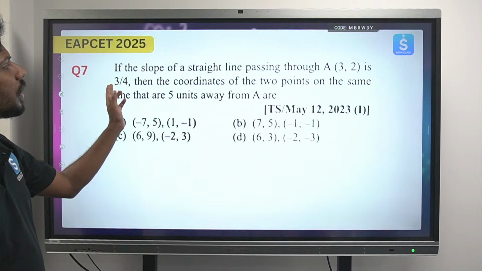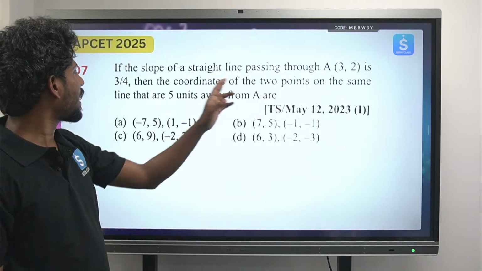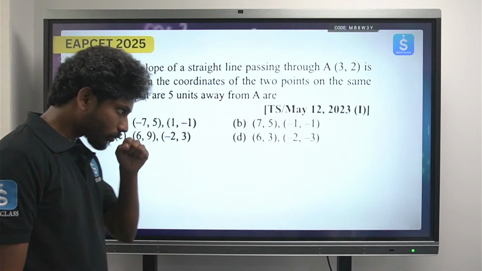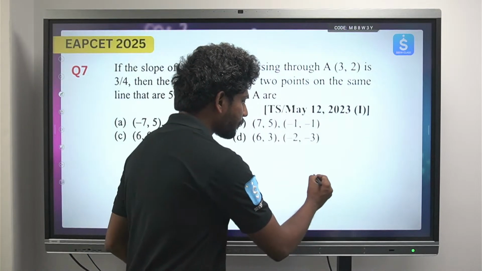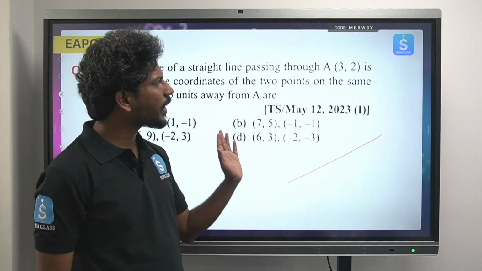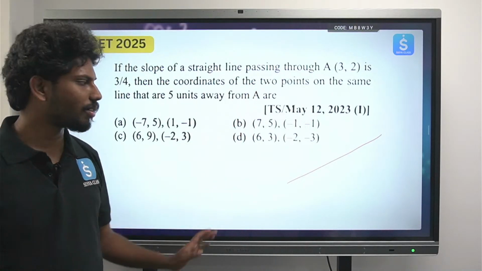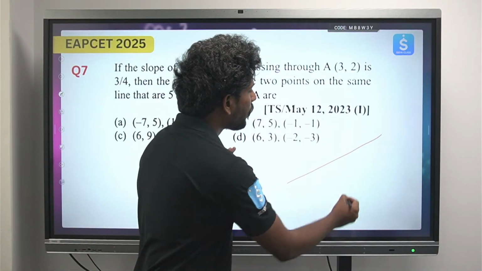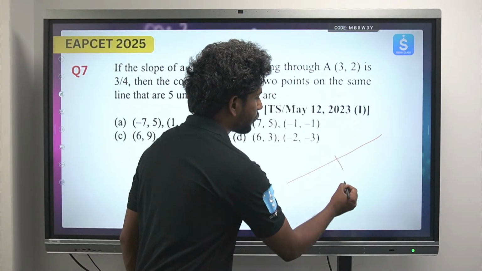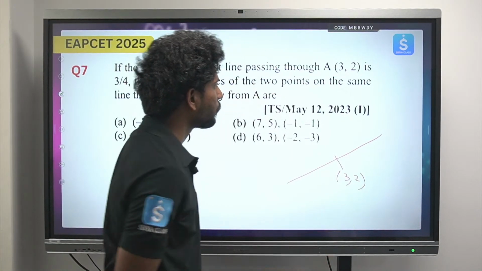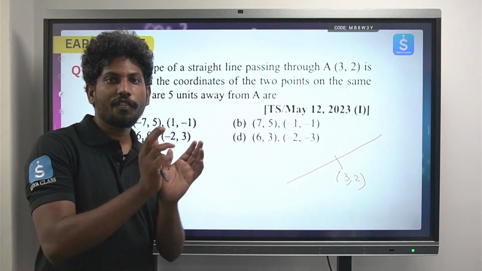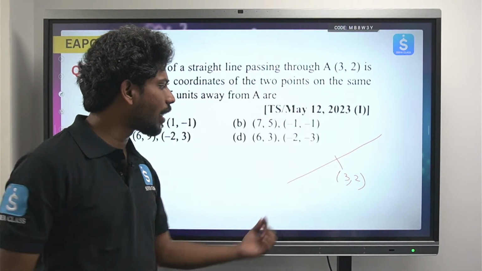Next, if the slope of a line passing through the point A 3 comma 2 is 3 by 4, then the coordinates of the 2 points on the same line that are 5 units away from A are? Okay, important concept here. Each question has its own variation, so I am not taking similar questions anywhere. There is a point A 3 comma 2, and the question asks for 2 points which are 5 units apart from this point 3 comma 2.